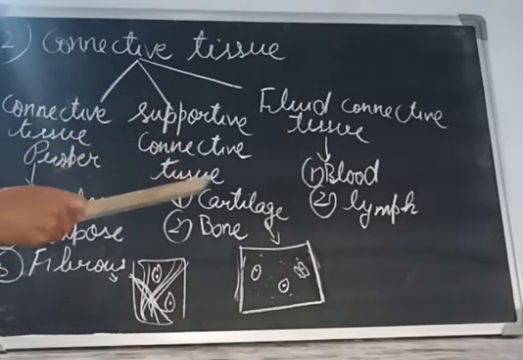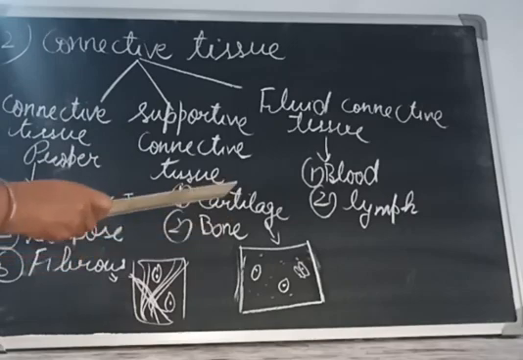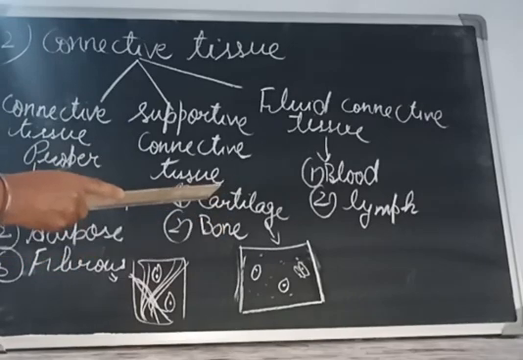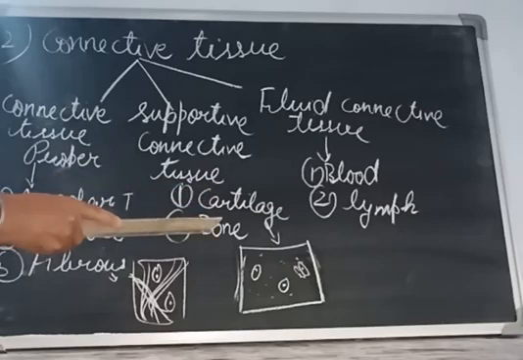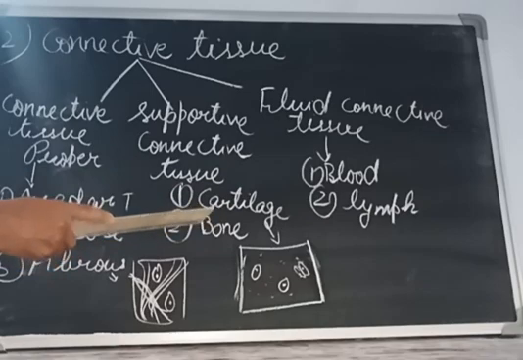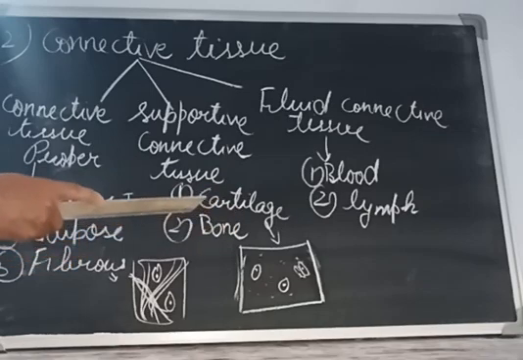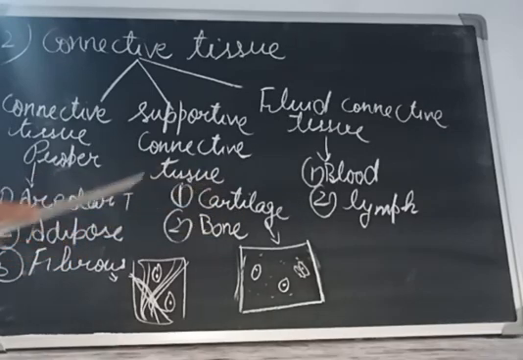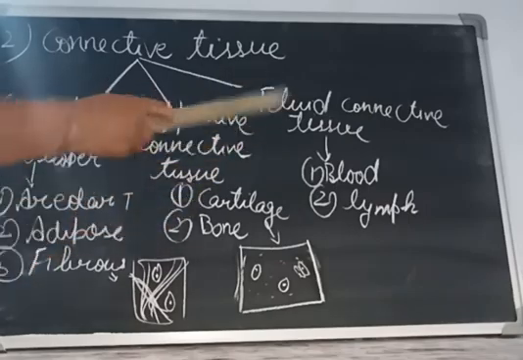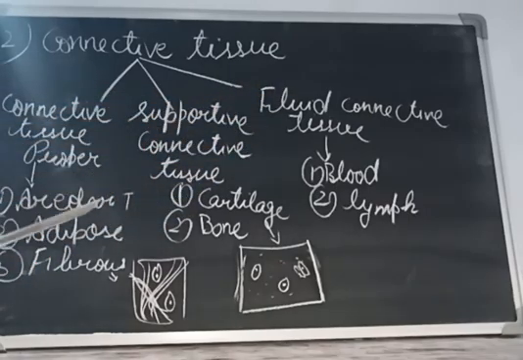Again, I am going to repeat. Supportive connective tissue has two types, cartilage and bone. Cartilage is non-porous but bones are porous. Cartilage is elastic but bones are hard. Cartilage is semi-transparent but bone is made up of living and non-living things. The living cell is called the osteoblast. Now the third one is fluid connective tissue.